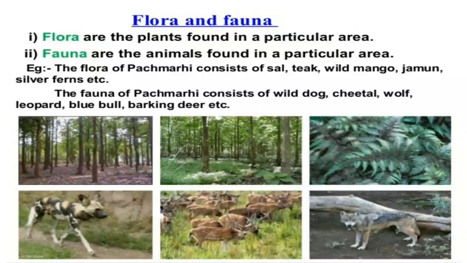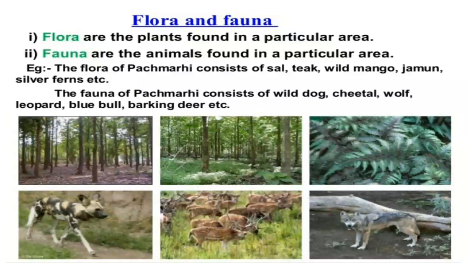Though the term has come from flora meaning flower, it includes even the non-flowering plants such as fern, then mosses, algae, fungi, bacteria. All these are going to come in flora only. It will have big as well as small. All the plants of that particular area we call flora.